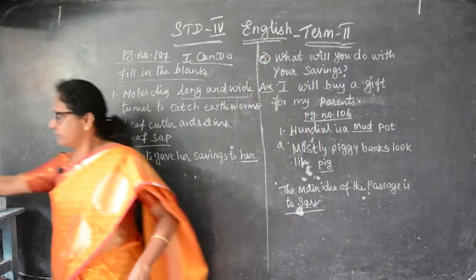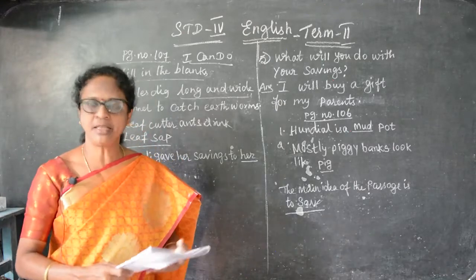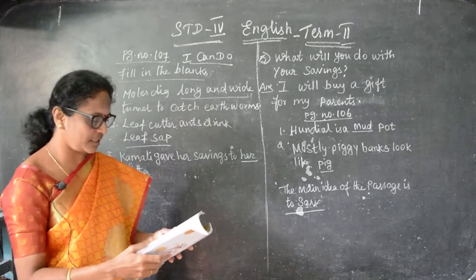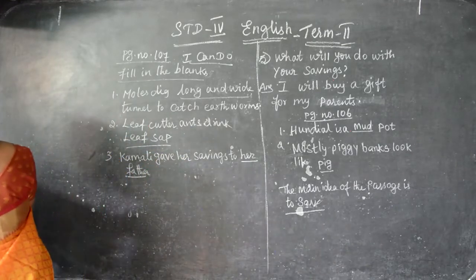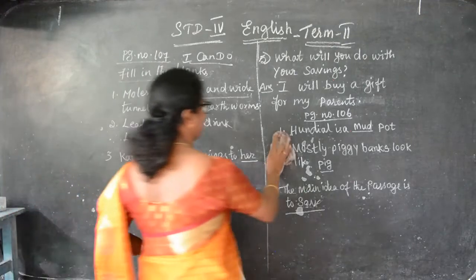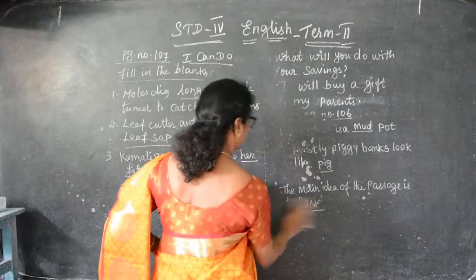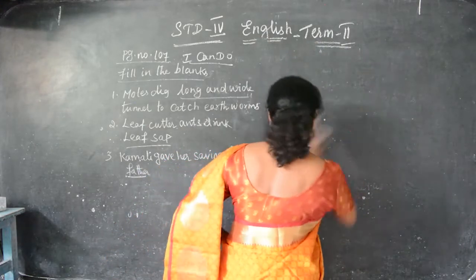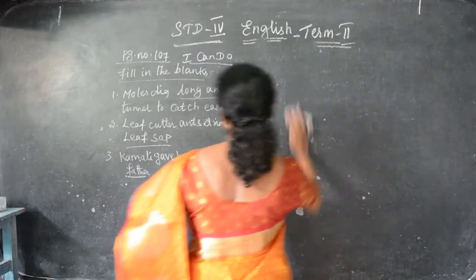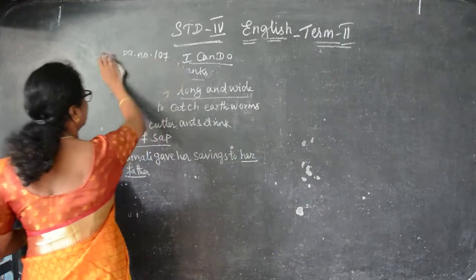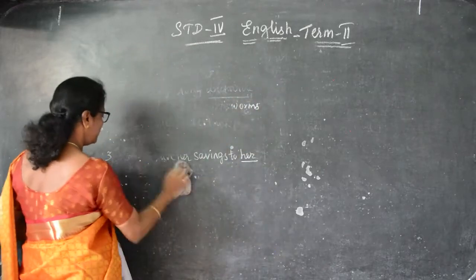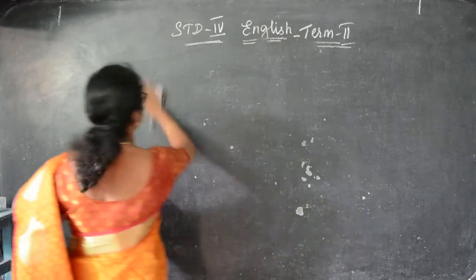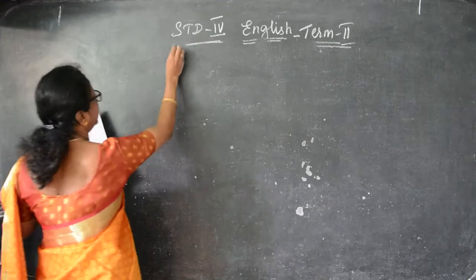Okay, children, we will continue this. Fill in the blanks we have seen in the last class. Now we are going to see the next exercises in this page number. Same page number only we are having. So same page number, we will see this. Page number 107 only.